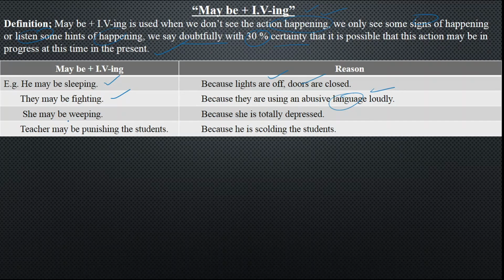Next is she may be weeping. Now you cannot see her while weeping, but because she is totally depressed. And the teacher may be punishing the students, because he is scolding the students. Clear? So there you are not able to see them, but you have got just imagination, and it ends where you say that this may be happening like this.